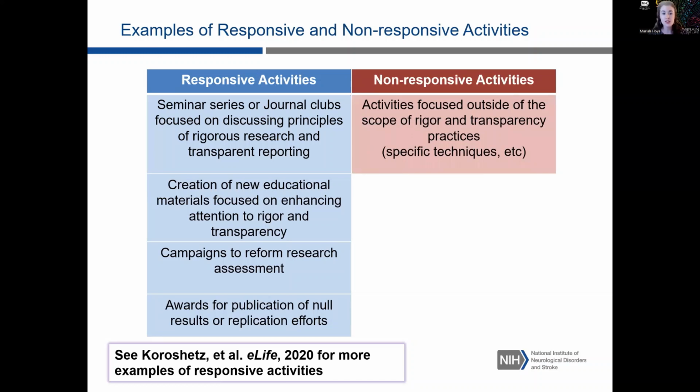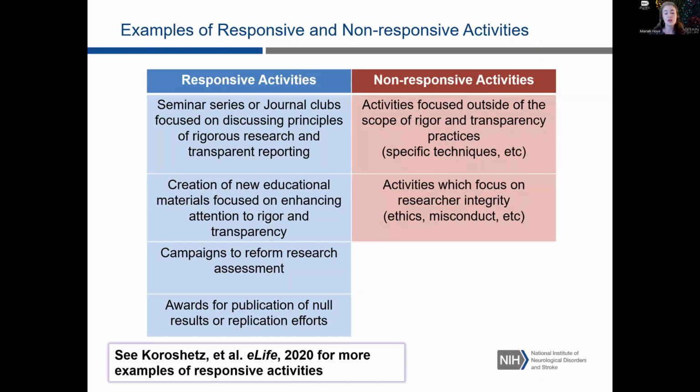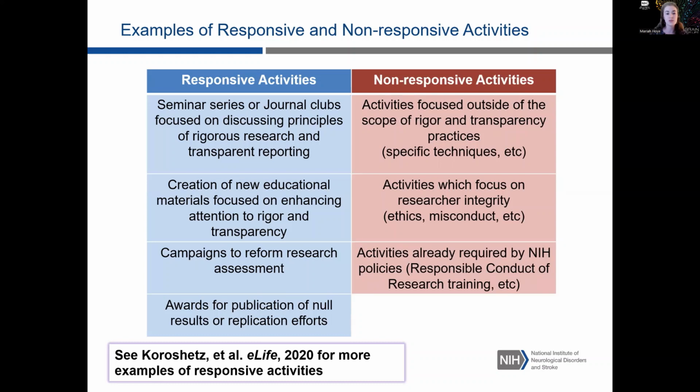Examples of non-responsive activities would include activities that are really focused outside the broader scope of rigor and transparency practices. So, specific techniques that are really not relevant to the broader community. Activities which focus on researcher integrity, so things like ethics or misconduct, would also not be responsive to this challenge.